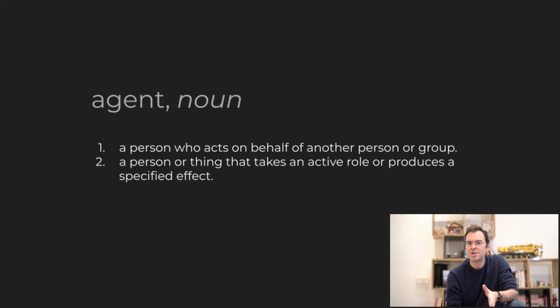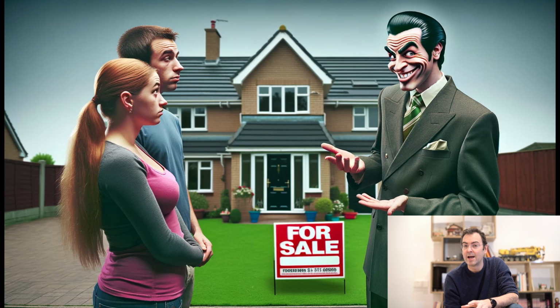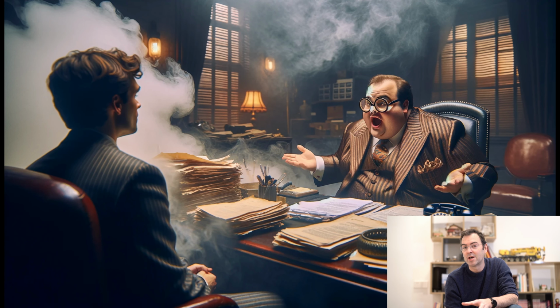In everyday English, an agent is someone or something that's trying to do something on our behalf to achieve a particular effect. So, for example, an estate agent is trying to sell you a house, a talent agent is trying to find an actor a new role. So, a software agent is a piece of software that's trying to do something on our behalf to achieve a particular outcome. Now, there are many academic ways to define what a software agent is, but for today, I just want to focus on two particular aspects: planning and goals.